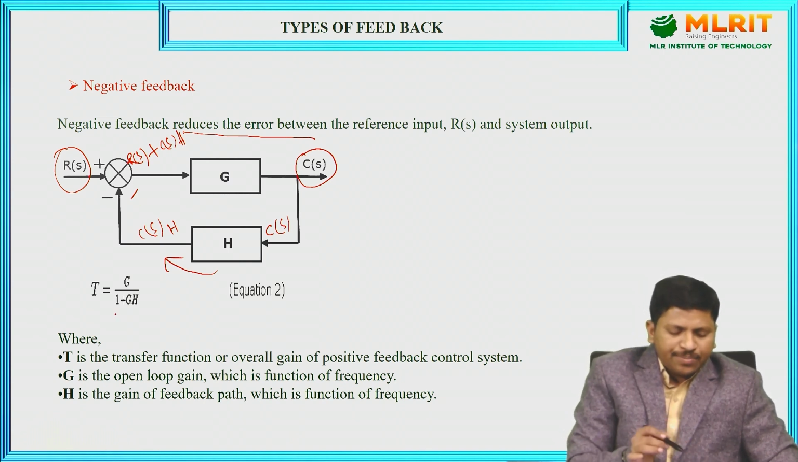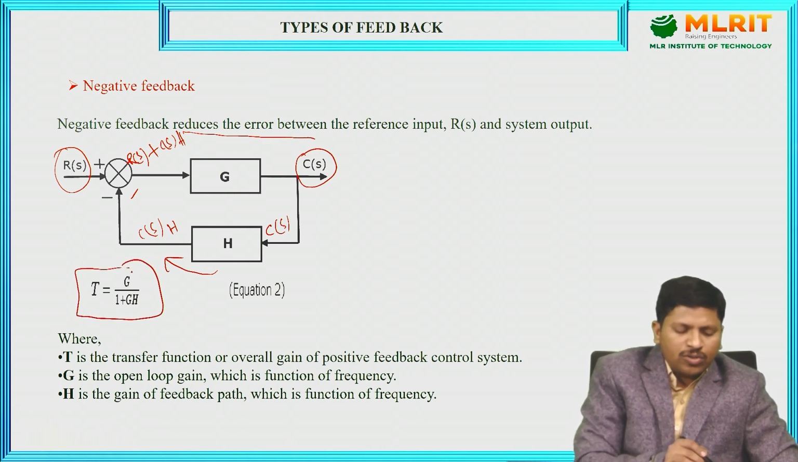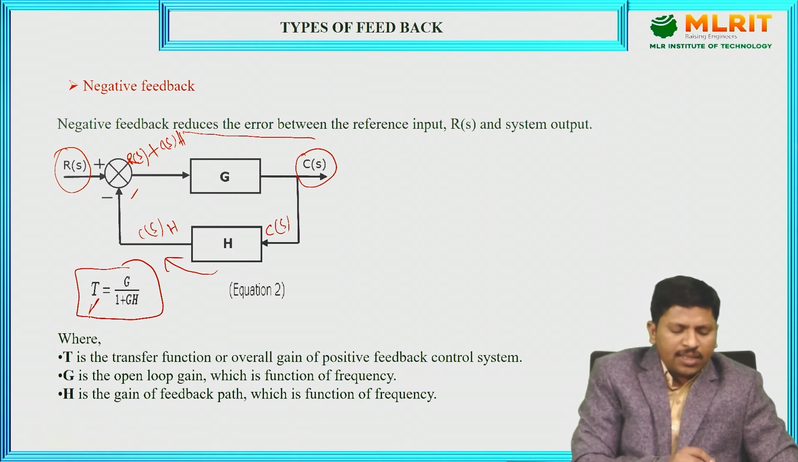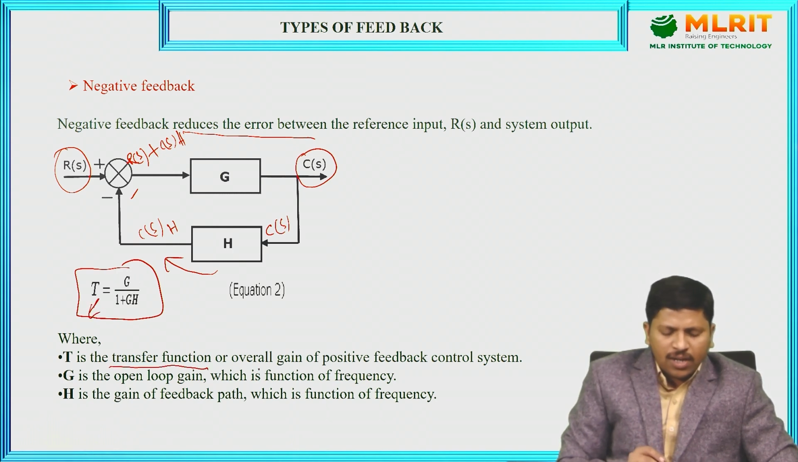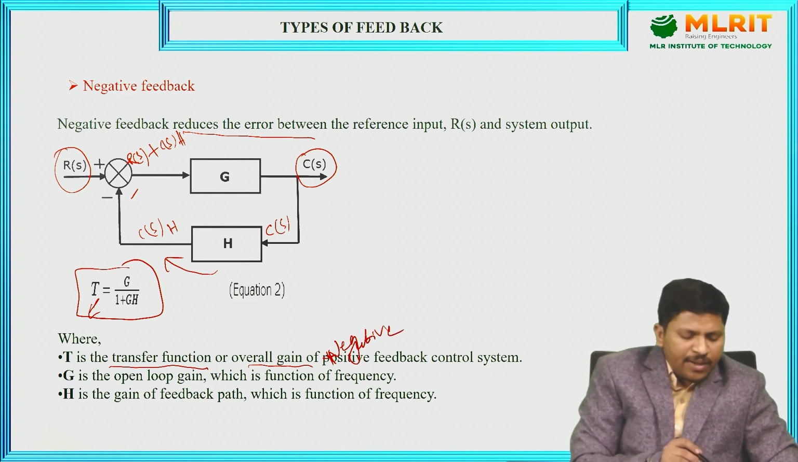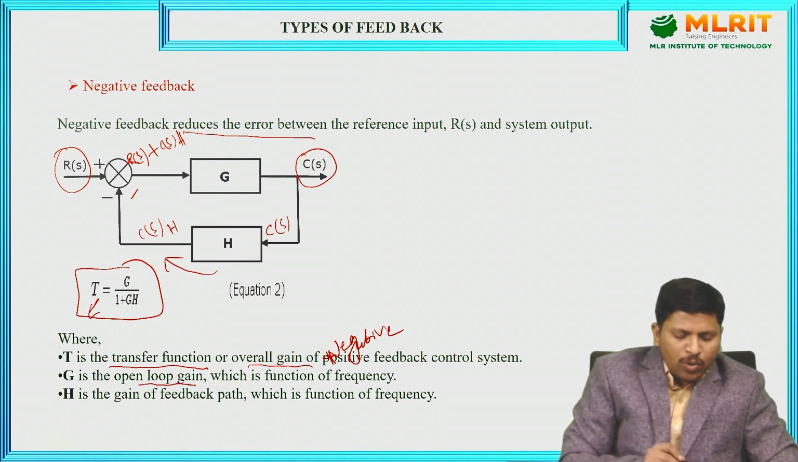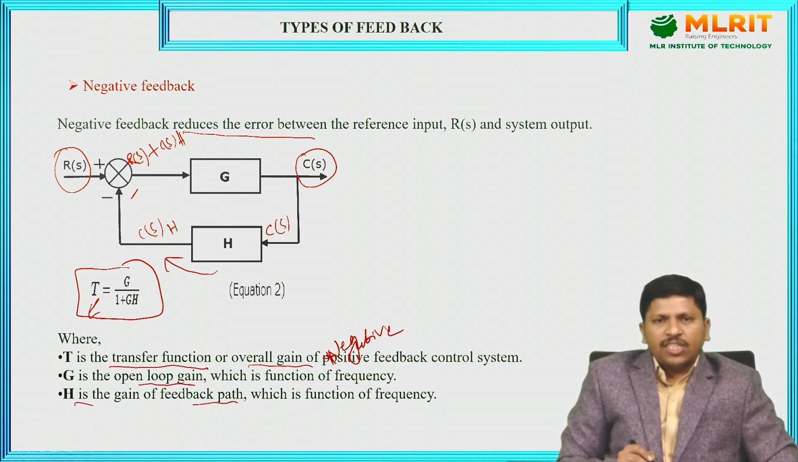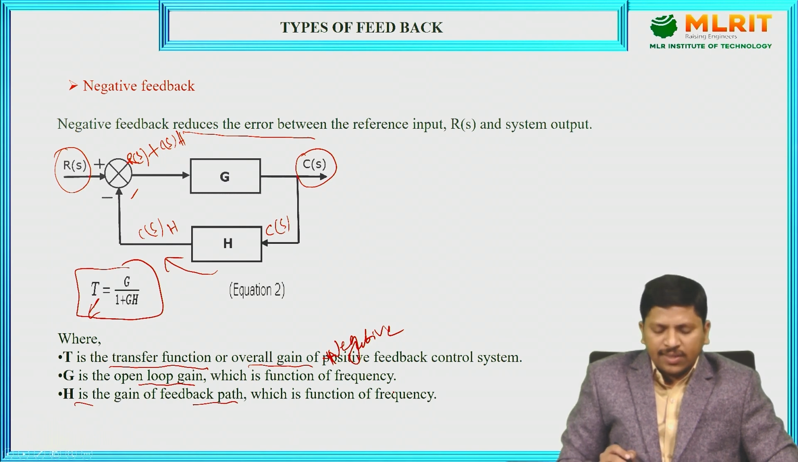And here the negative feedback transfer function is T equals G by 1 plus GH. From this we observe T is nothing but the transfer function, or overall gain, of the negative feedback control system. Here G is the open loop gain and H is the feedback path. These two are functions of frequency only.